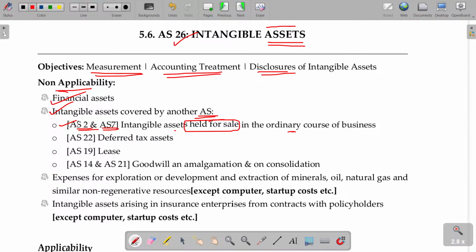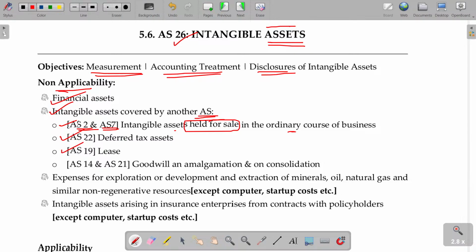For example, I am purchasing Tally software and selling the Tally software. So it seems to be an intangible asset, a right to use. But if I purchase the Tally software and keep it as stock, then that will not come under AS number 26. AS number 7 is for construction contracts. Those also, if considered as held for sale, will not be dealt under AS number 26. DTA, deferred tax asset, we'll study that along with AS number 22 later.